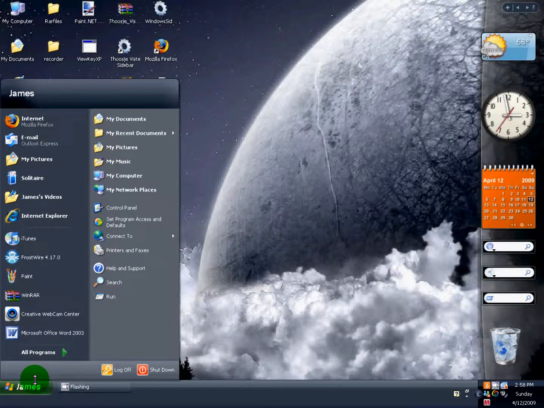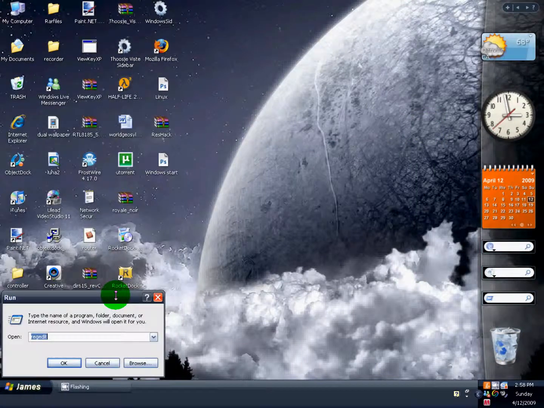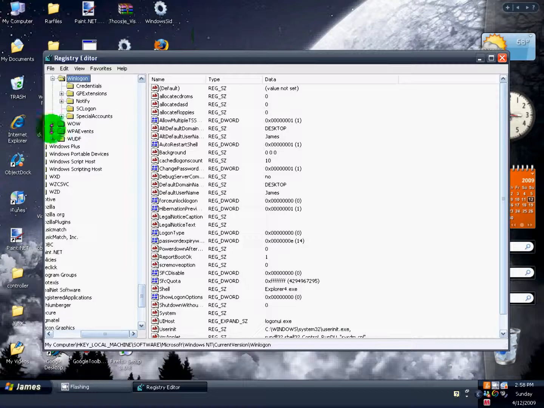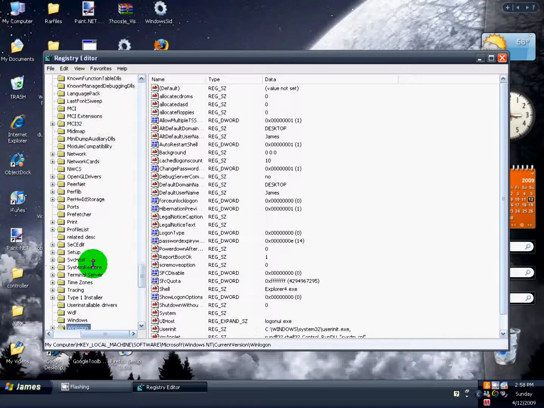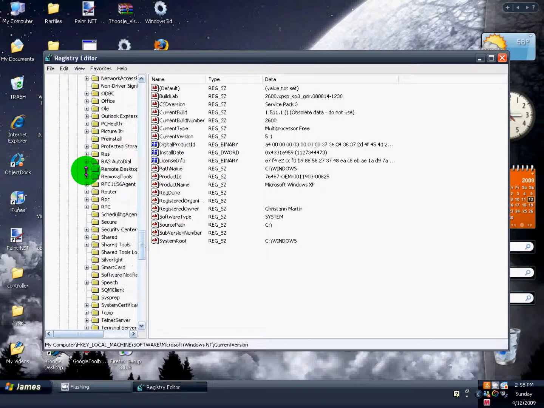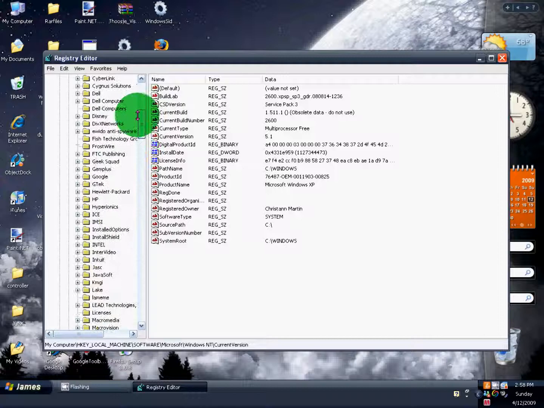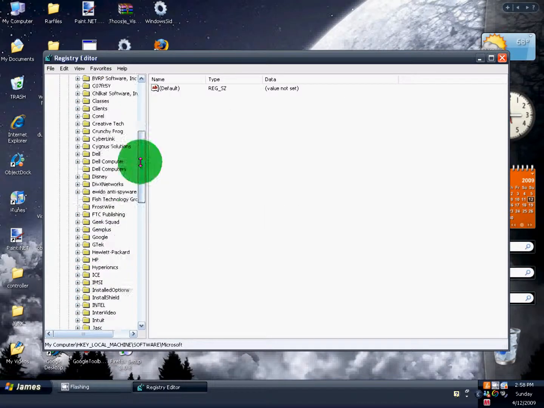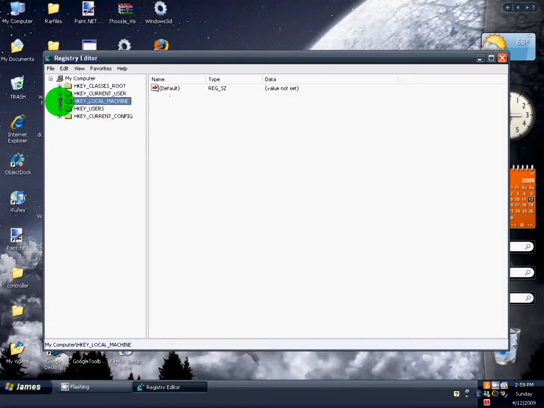Now this is the hard part. Go to James, run, type in regedit, REGEDIT, all one word. Okay. Now yours will not be expanded, so let me just take this through one by one so you know how to do it.